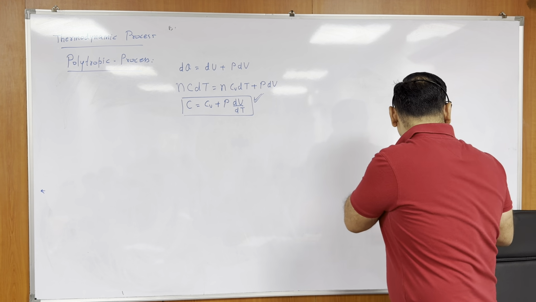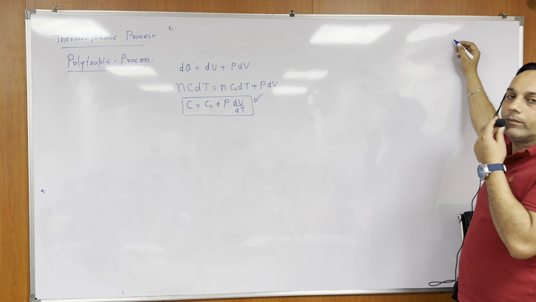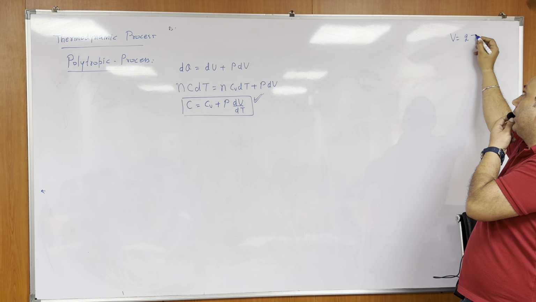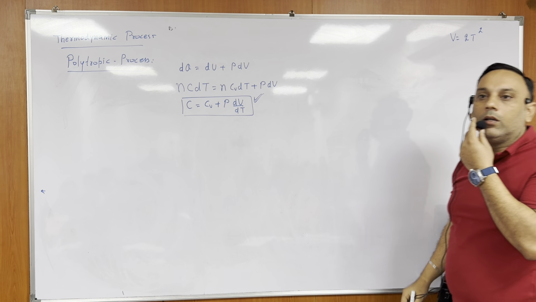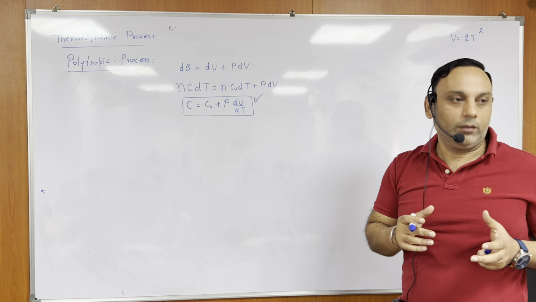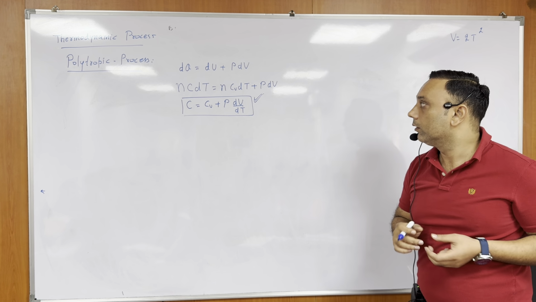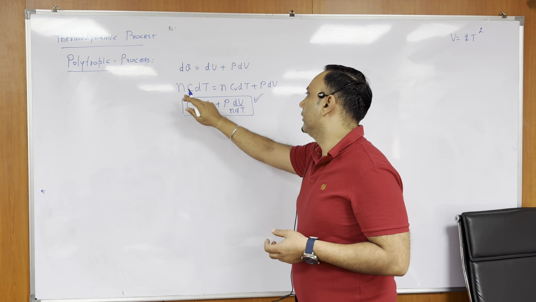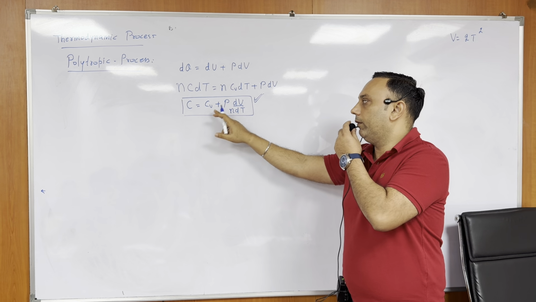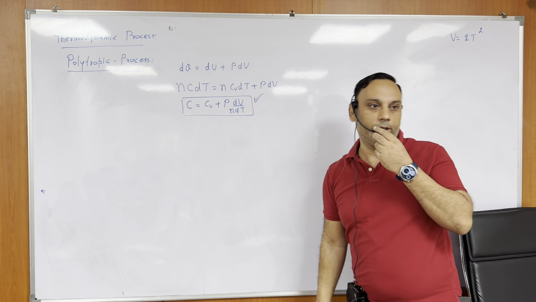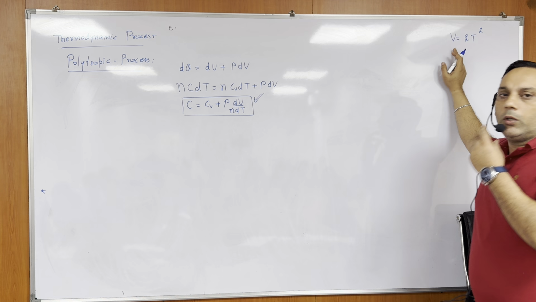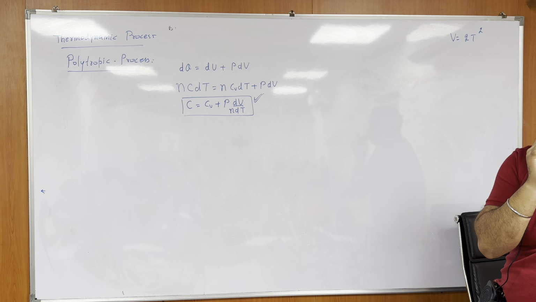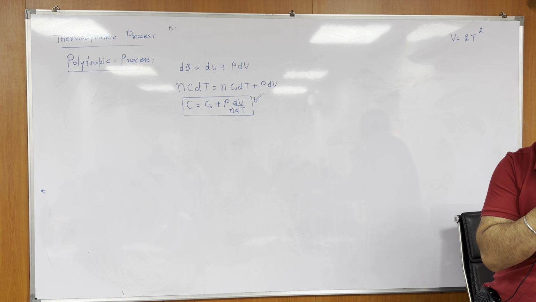Now, for example, let's say we have a process in which V is equal to 2T square. Somebody is saying volume is proportional to temperature. Sir, P dV by N dt. Yes, here it should be N also. You are right, beta. So dividing by N, C is equal to Cv plus P dV by dt into N. Good. So suppose V is equal to 2T square. That is the equation of a process.